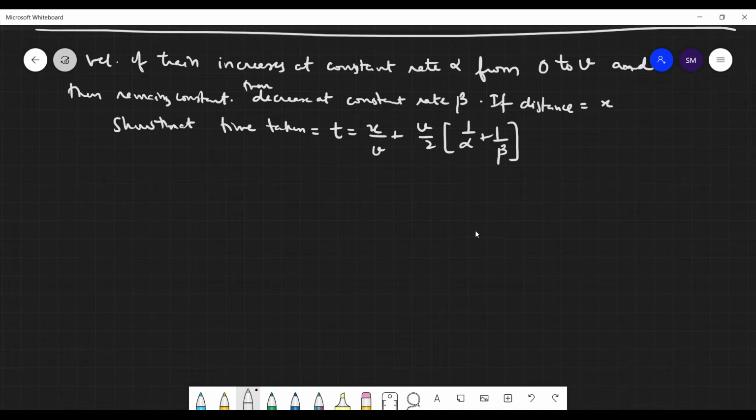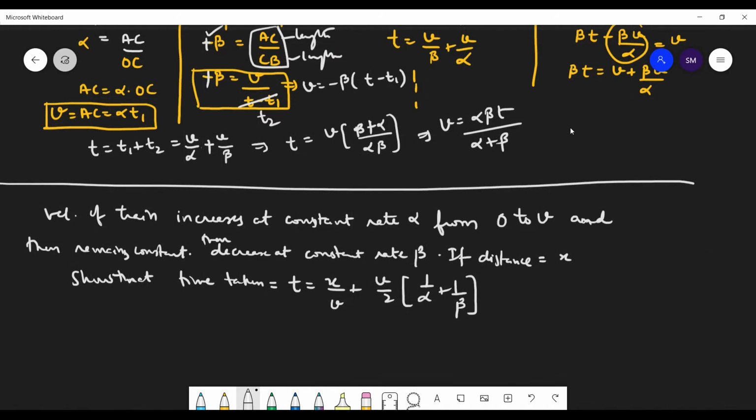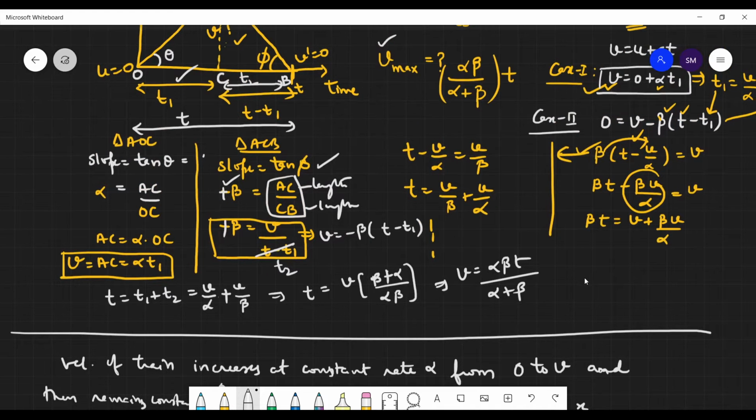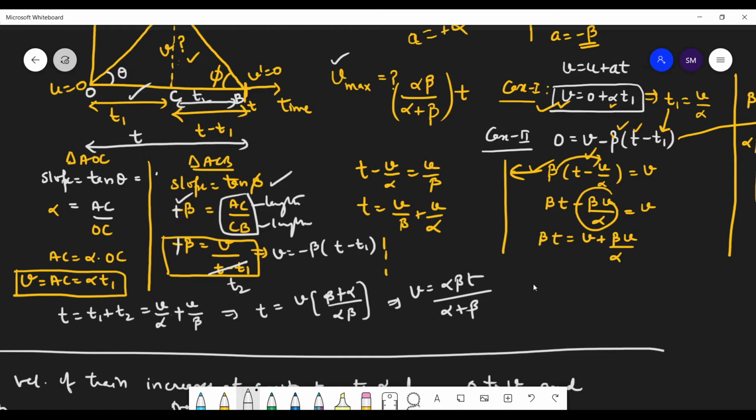So we might get a hint from this question also. So students, what I'm thinking about this question is that here this beta is supposed to be positive, because these are the lengths.